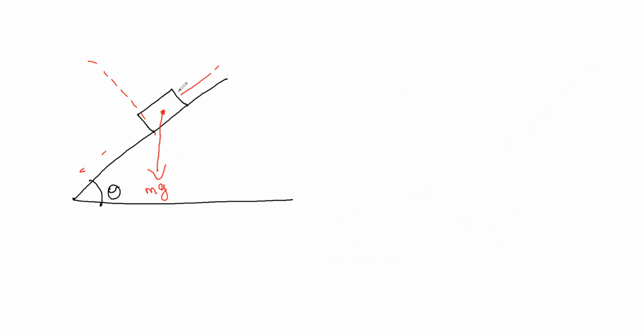So if it is theta, this is the downward mg, right? If downwards, this is the resultant, then where will be the two components? One will be like this, and the other will be like this.